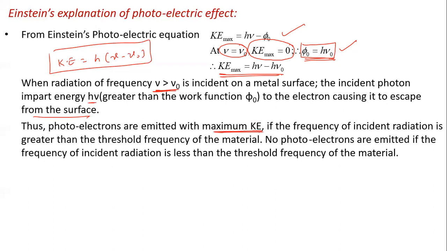If the frequency of incident radiation is less than the threshold frequency of the material, no photoelectrons are emitted.